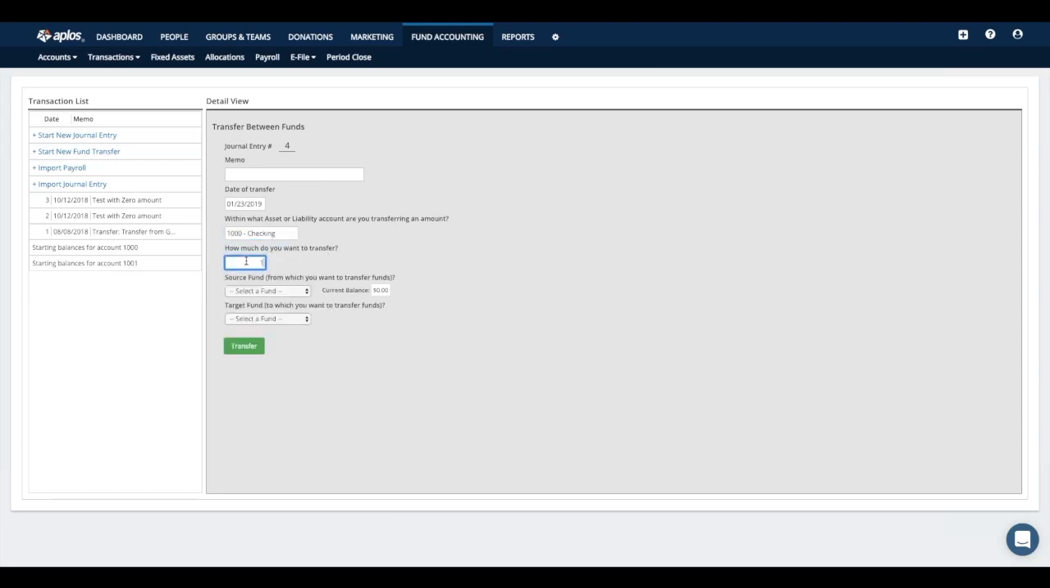How much do you want to move? So $100. The source fund, so where that money is going to move out of, we could say our general. And then the target fund, where that money is going to move to. So we would say maybe our Save the Turtles fund.